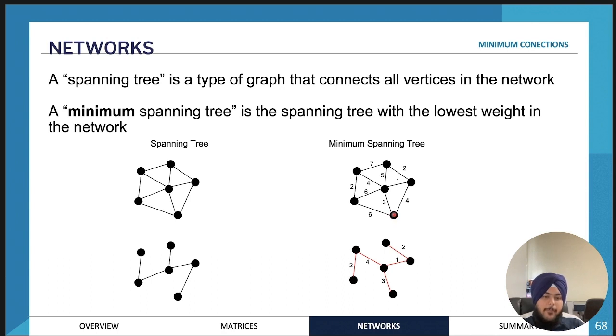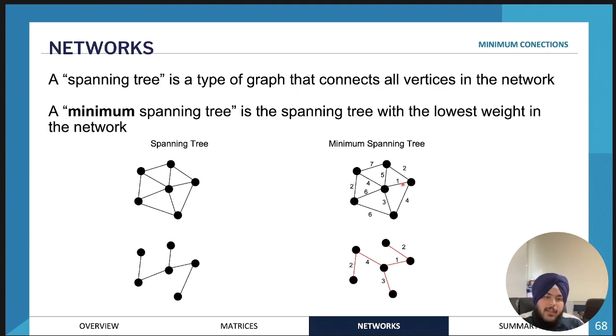So for example, I might pick this one, and you draw the edge that is of minimum weight stemming from that vertex. So for example, this one's 4, this one's 6, and then this one's 3. So I will draw a line over here, 3. And then from that vertex, you will draw a line to the next edge that has the lowest weight. So it's this one over here. That's a 1 here. And then from there, you do the exact same.